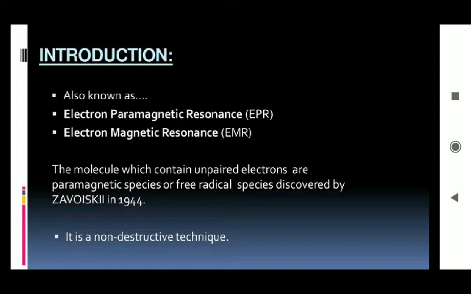So this is also an absorption spectroscopy like your NMR. It is only possible with molecules having unpaired electrons. We already had a discussion on NMR spectroscopy, so this is quite similar to NMR spectroscopy, possible only when the molecules have unpaired electrons. Instead of radio waves as in NMR, microwaves are used in electron spin resonance spectroscopy. It is also a non-destructive technique.